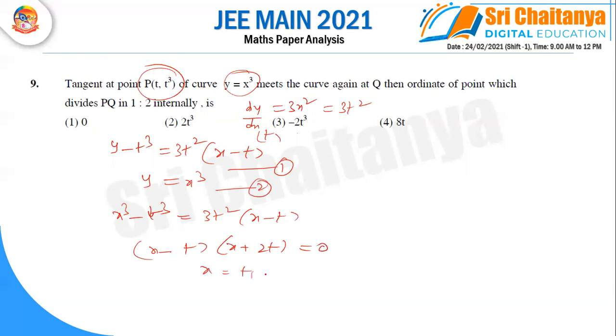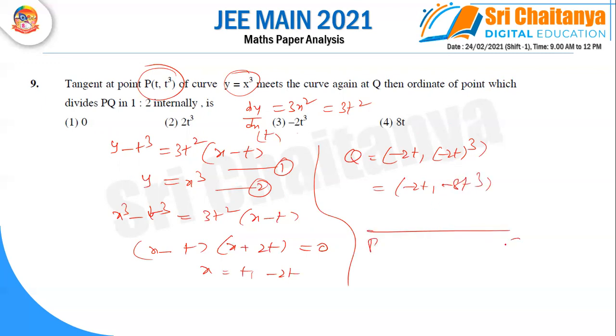X is equal to t comma minus 2t will get. So we are substituting this value: x and minus x cube, that means because y is x cube. So minus 2t comma minus 8t cube.